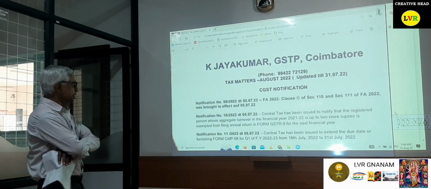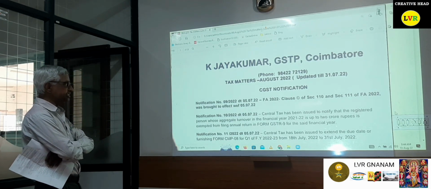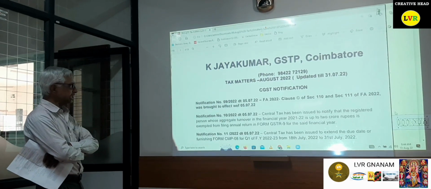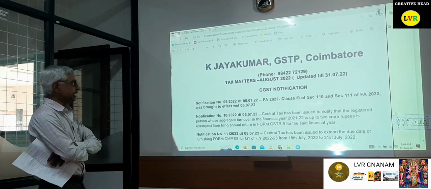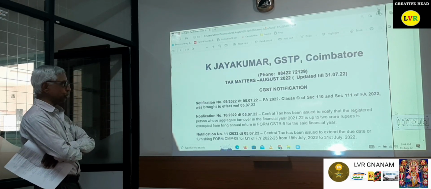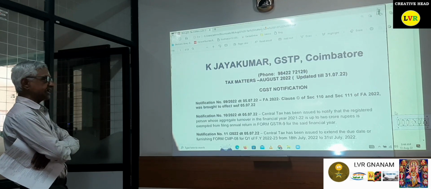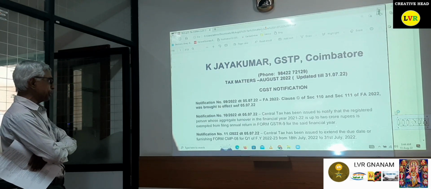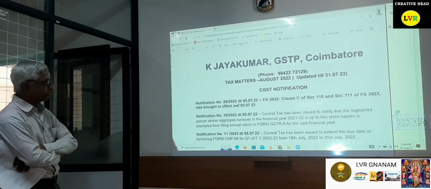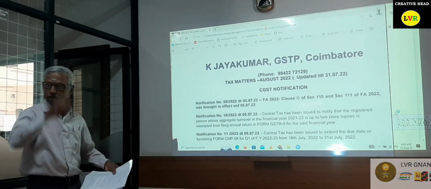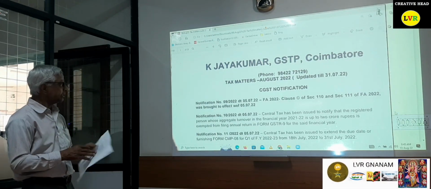What is that? That is central notification number 9/22 dated 5/7/22. All the notifications are dated 5/7/22. Please take care of it. In this case, section 110 or 110C and section 111 of Finance Act 2022 were brought into effect from 5/7/22. Now, what is 110C? We have to go to the Finance Act. This is the Gazette copy, Finance Act 110C.